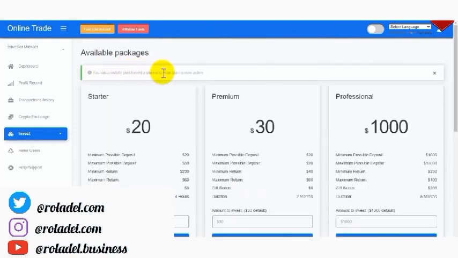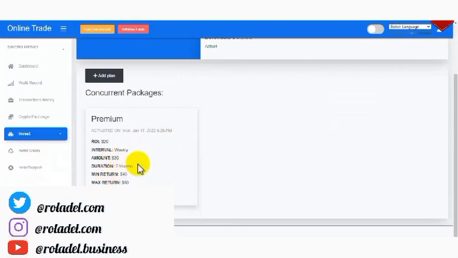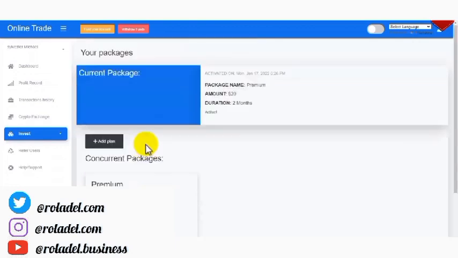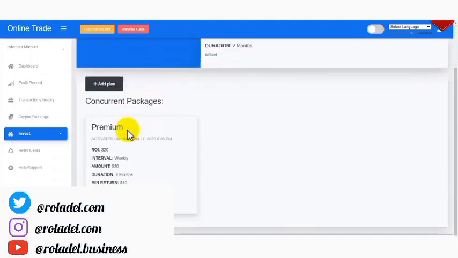As you can see here, it says you successfully purchased a plan and your plan is now active. If I click on this section, my investment, you see my active plan here. This is because I've already invested in this premium package, so that is why it is not showing here. You will see your ROI, which is $20. Then we have the interval, weekly, and an $80 duration. You can change settings to suit the type of work you're doing. As I said, this is just for educational purposes. I'm just trying to let you know what you will get from this script.